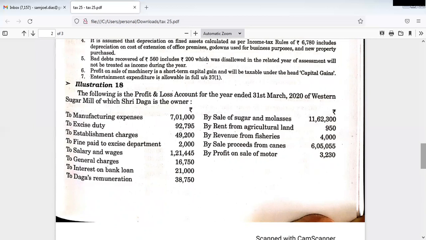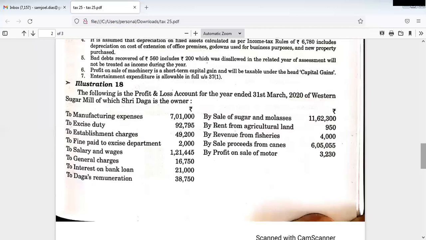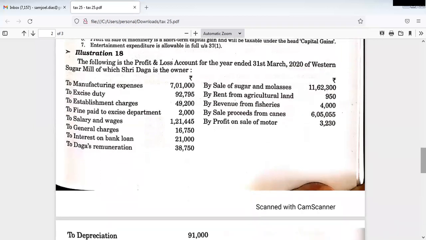Okay, it is allowable expenditure. Excise duty, GST paid, or sales tax. Any items of this kind that come, that is allowable expenditure. But income tax is not allowed. Remember, income tax is not allowable.